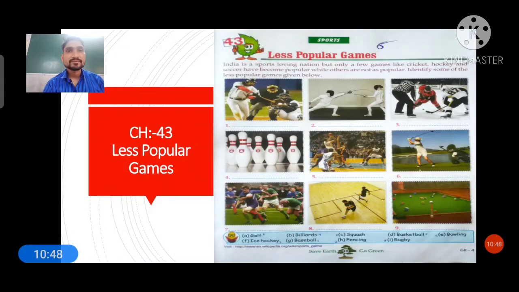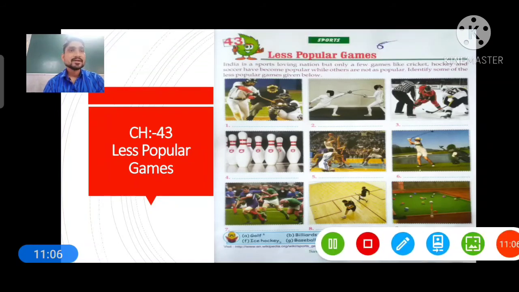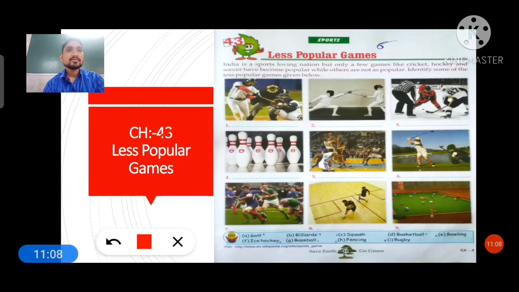Now chapter number 43, you have to identify some games' names, less popular games, but you have to identify them. Okay students, see. So here you have to identify less popular games of India. Okay, see the first question, and you have to identify this game. Very famous game is there. Okay, and the name of this game you have to get from the help box. Its answer is baseball.